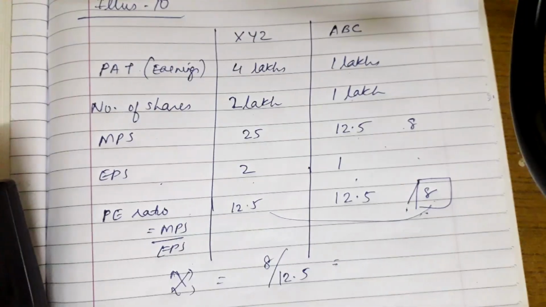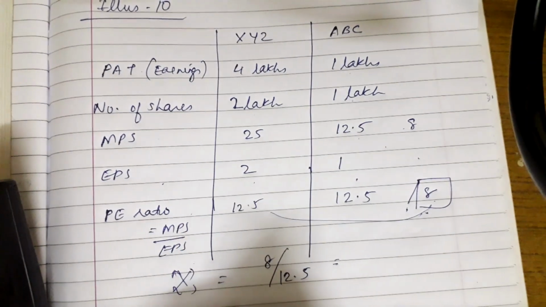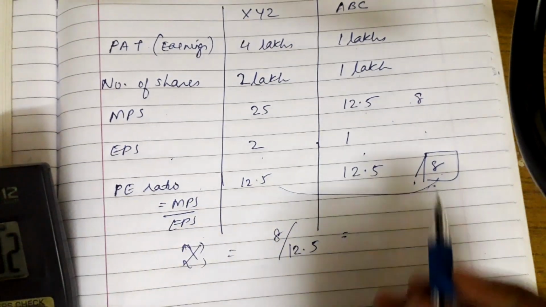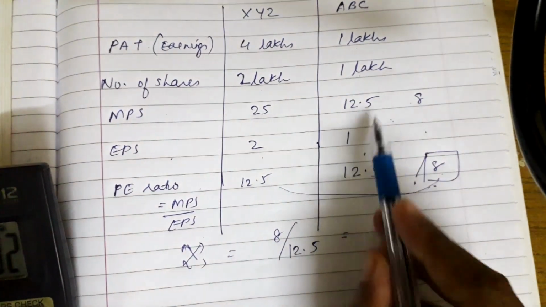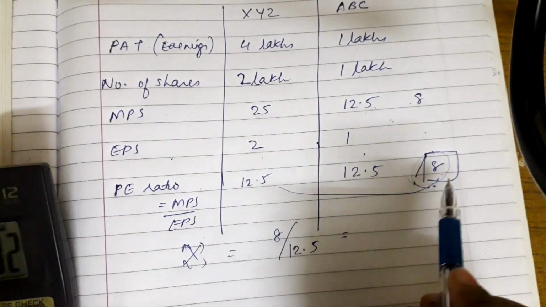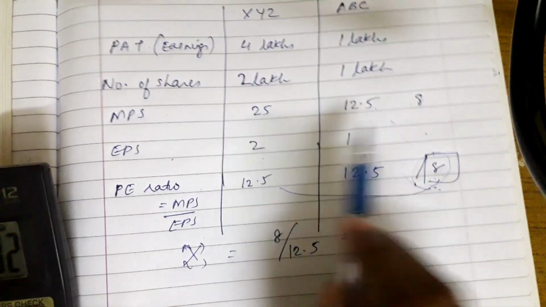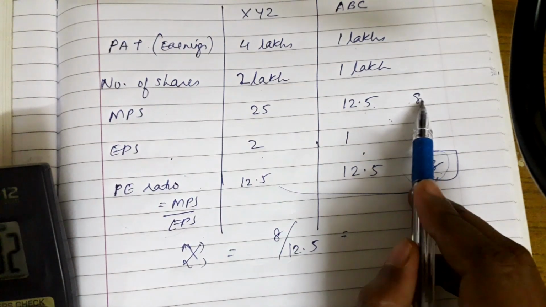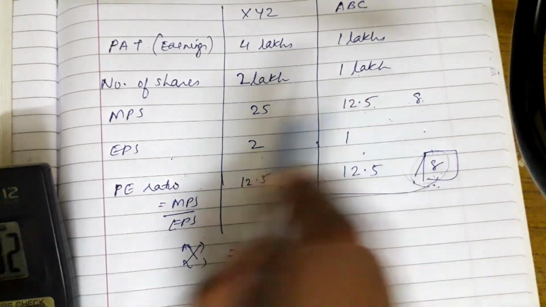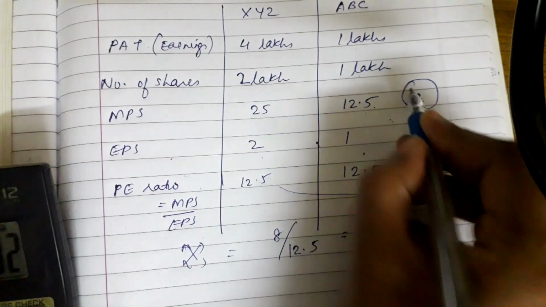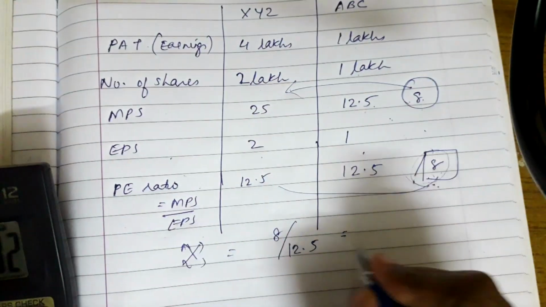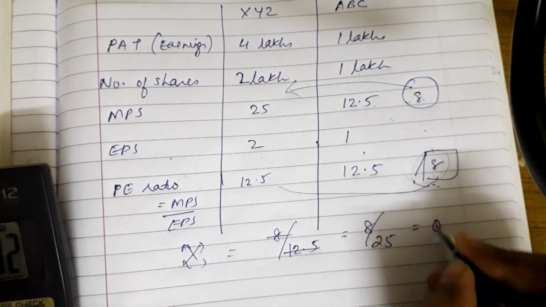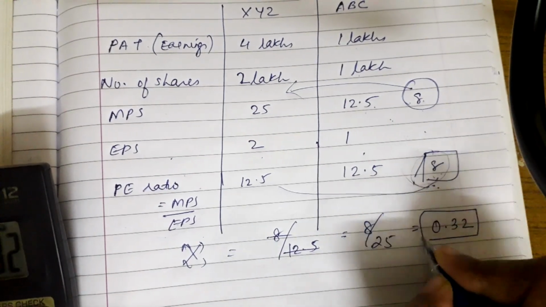As they are asking us to find the exchange ratio, they have asked to first calculate the MPS given this P/E ratio. So we calculated by this formula, we calculated MPS as 8. Now they are asking to find the exchange ratio. The exchange ratio will be on this value, so target upon this: 8 divided by 25 will get 0.32. This is the exchange ratio.